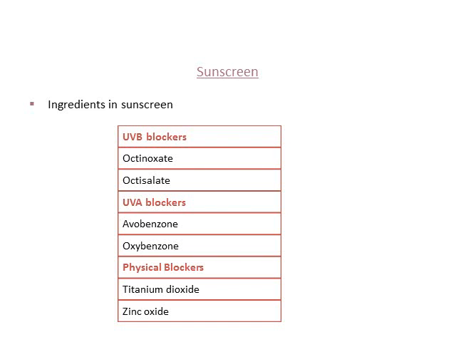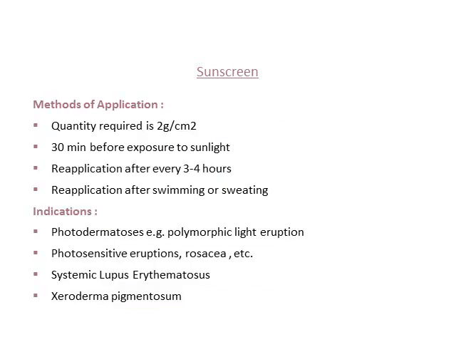You must have seen players, cricketers who apply this white paste on their skin. These are physical sunscreens. They play in the sun for the whole day and they need very good sun protection. So they use, most of the time, the physical blockers along with the broad spectrum sunscreen. So titanium dioxide and zinc oxide are the physical blockers.